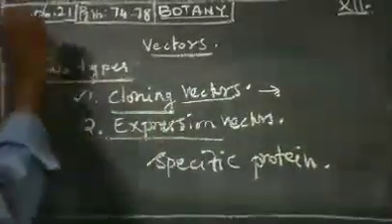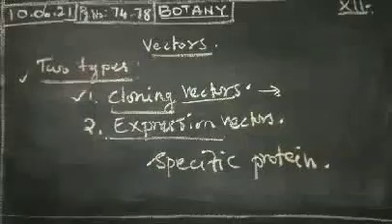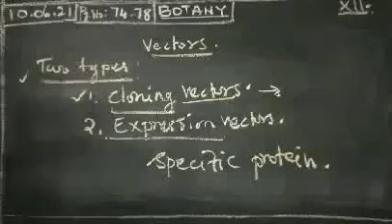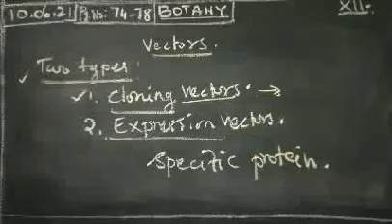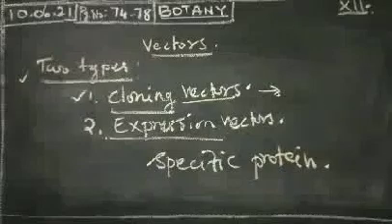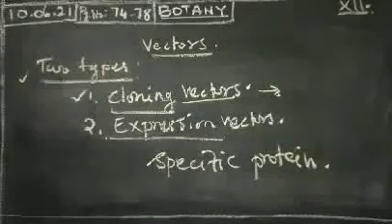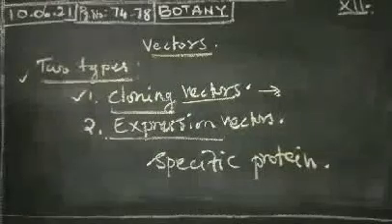So there are two types of vectors: the cloning vector and the expression vector. The cloning vector will clone the DNA, inserted into a suitable host cell. And the expression vector will express the DNA inserted into the host cell, and it will produce a specific protein. That is called an expression vector.